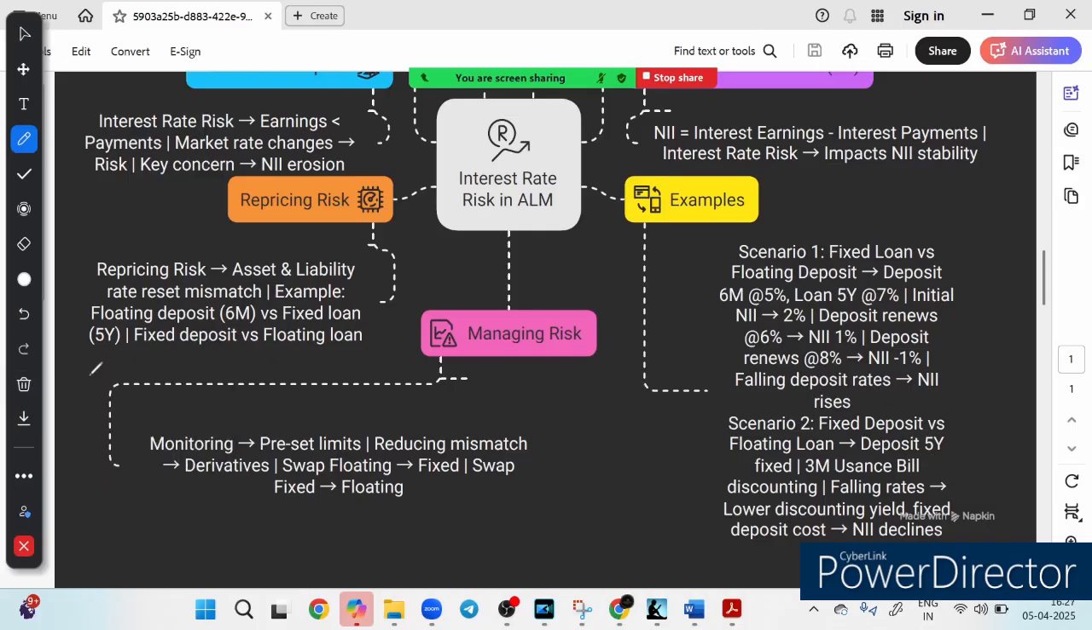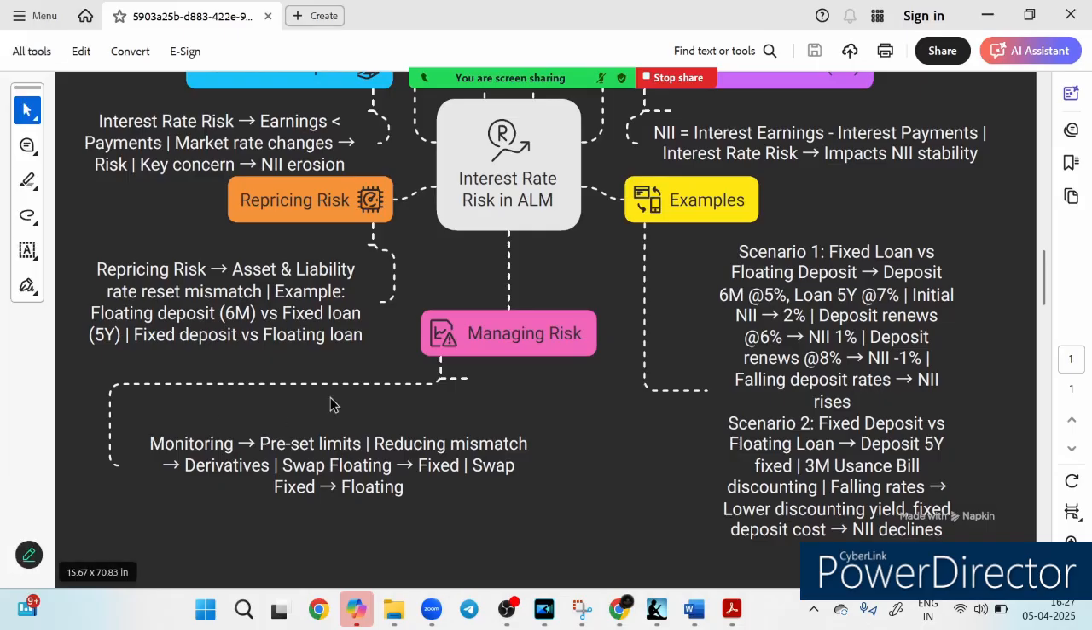So bank takes some proactive steps to minimize the risk. What they do, they monitor the preset limit, right? They use something called derivatives, and they use swap, floating to fixed or fixed to floating. That swapping is a method, right? So friends, interest rate risk is a game changer in banking. If not managed well, it can shrink profit and cause financial instability. But with proper ALM strategy, banks ensure they stay profitable no matter how interest rate might move.